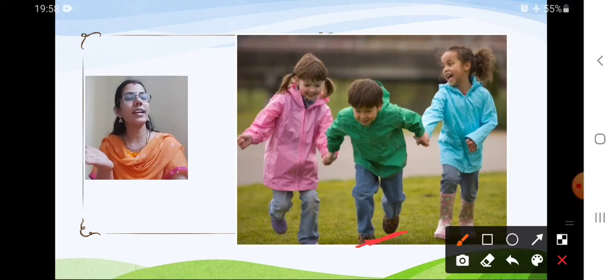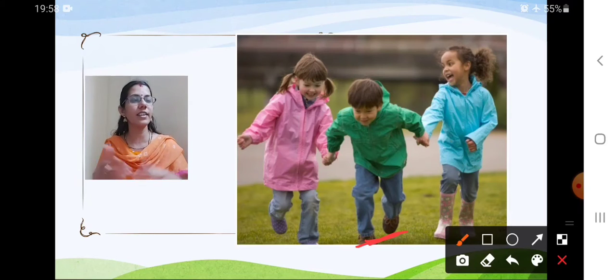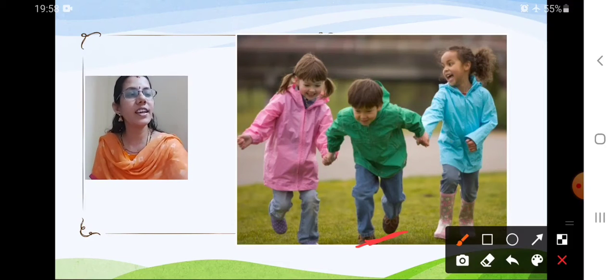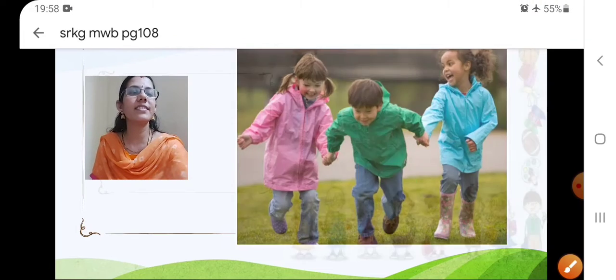The pink one and the blue one. So they are on the sides. Who is in between? The boy who is wearing the green t-shirt is in the middle. Understood? Okay.